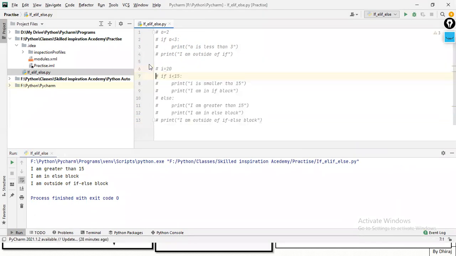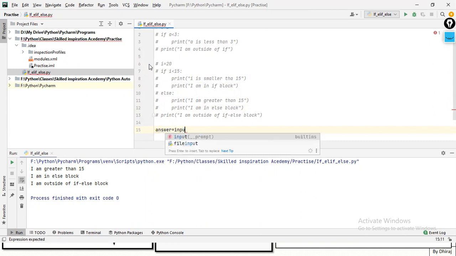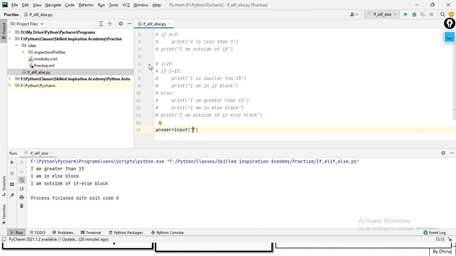Let me come to this part again. Let's start with if, elif, and else. Suppose here I'm taking input from the user into the answer variable: if you want to continue, yes or no, and I'll just put a space here.